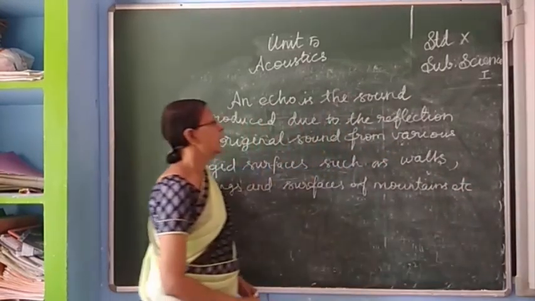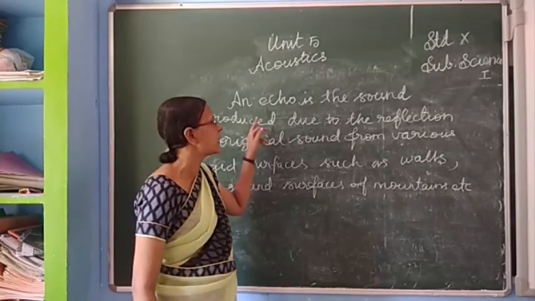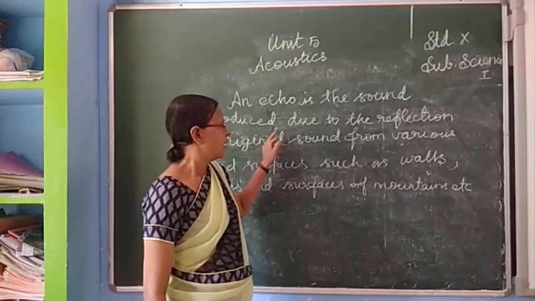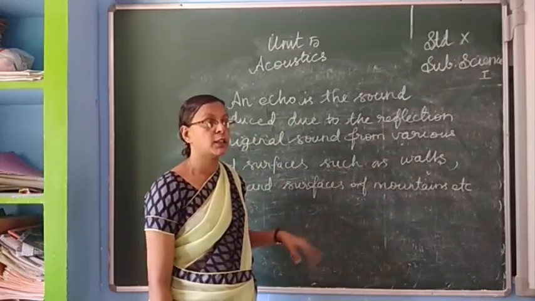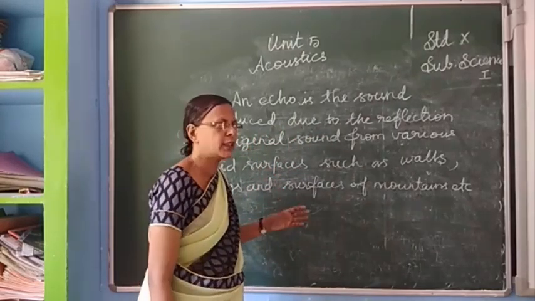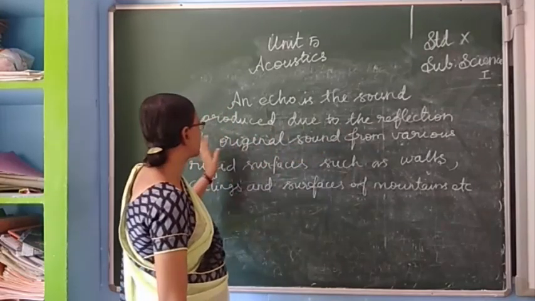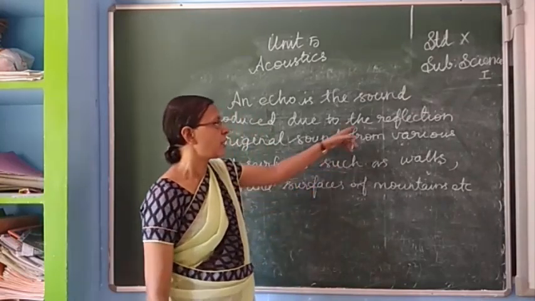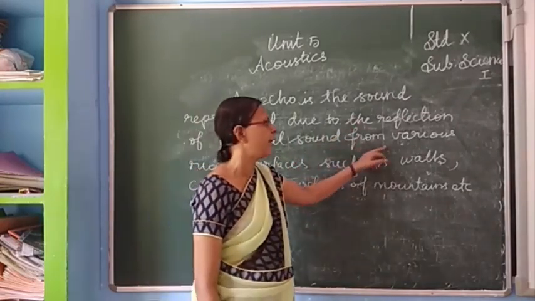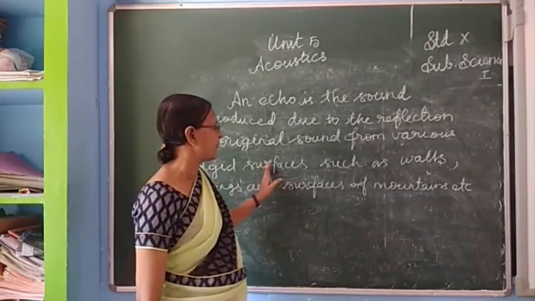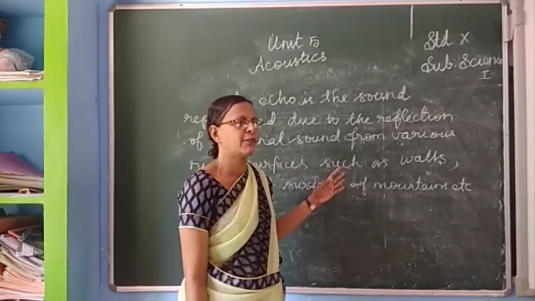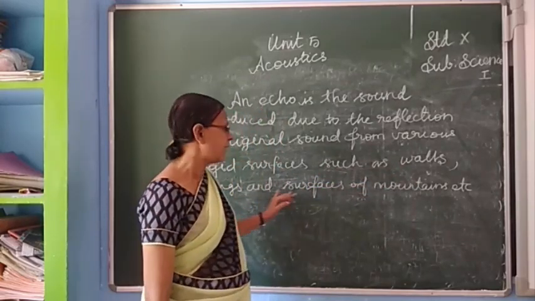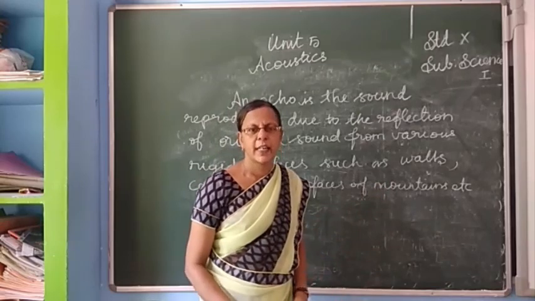This is the definition of echo. An echo is the sound reproduced. The sound we are producing is reproduced due to the reflection of the original sound. The original sound is reproduced because of reflection from various rigid surfaces such as walls, ceilings and surfaces of mountains, etc.